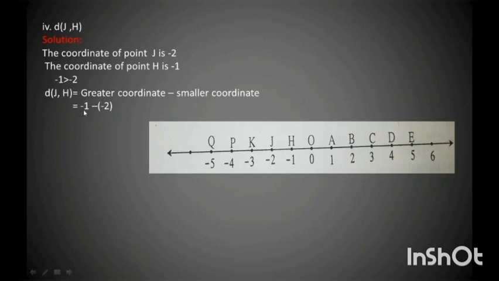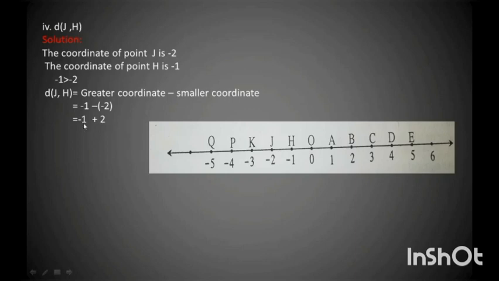So -1 minus of -2. Now there are two negatives, and we know two negatives make a positive. So my -1 will remain as it is and this minus becomes plus. So I write it as -1 plus 2.